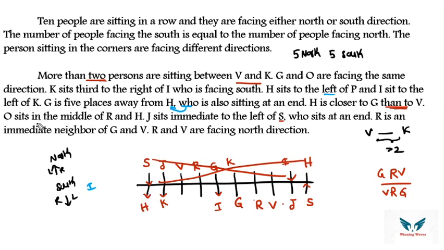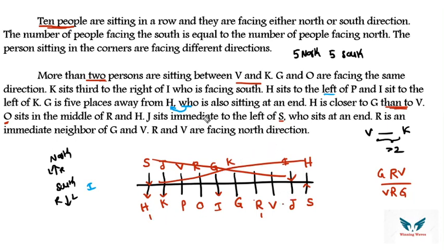Then O sits in the middle of R and H. So see, R is here, H is here. In between R and H there are 5 people, so exactly in the third place the person O will be present. So here you can put O, and the person who is missing is P. In the question he has given 10 people, but he did not give the names of those 10 people. Just by traversing the arrangement, we have got the names of each and every person.